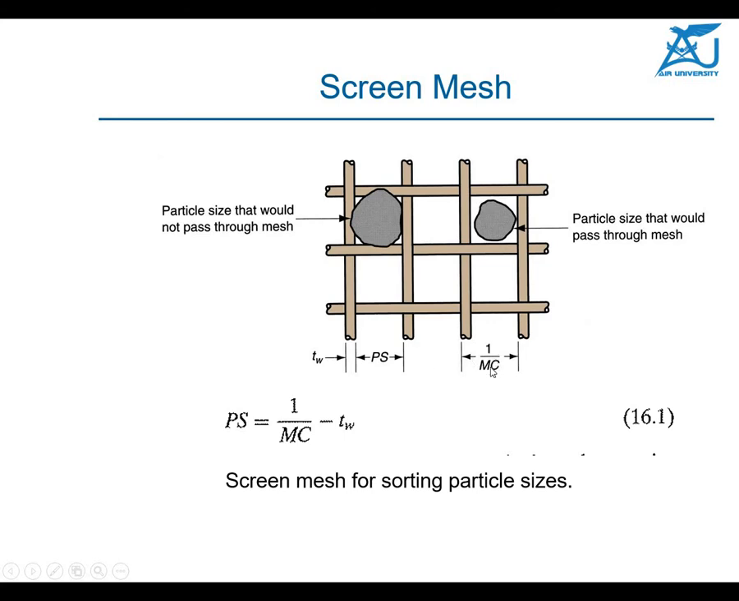So 1 over mesh count means 1 square inch. So 1 over MC, you can find out over here. Particle size is basically 1 over MC minus TW. TW is the thickness of the wire, because the wire thickness is right here. If we subtract that, you get the particle size. So 1 over MC minus the wire thickness gives you the particle size.